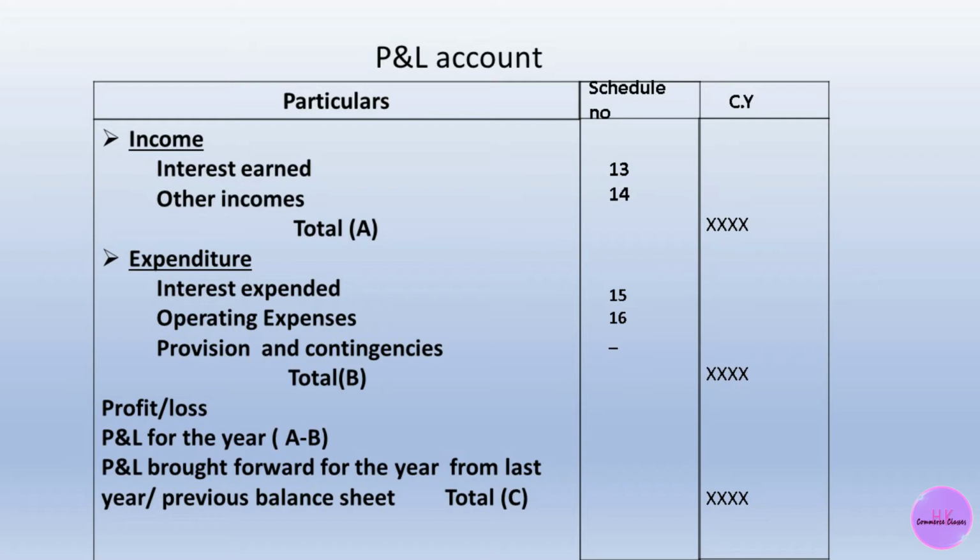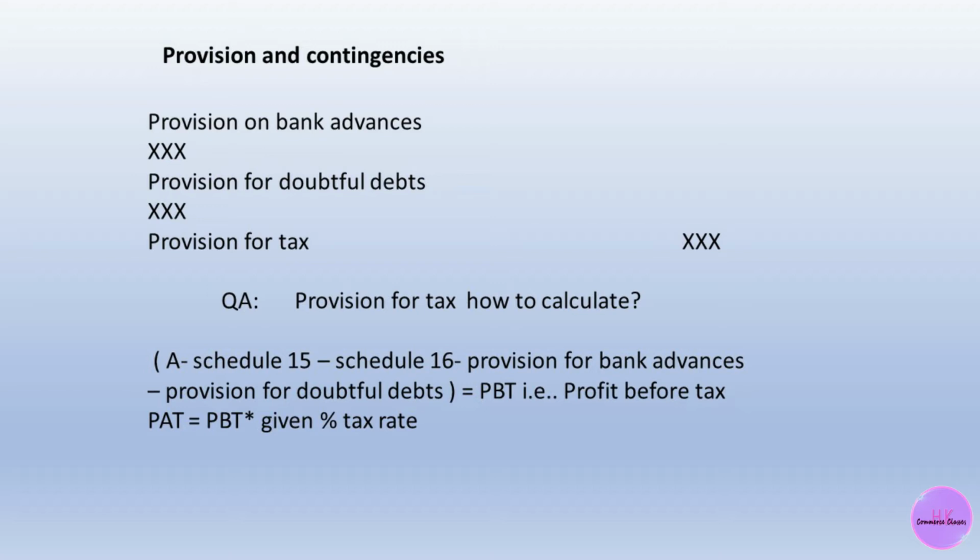Further, you will calculate profit and loss. The total profit or loss for the year is found by subtracting B from A. Then you write it in the current year amount. The next item is the P&L brought forward from last year's balance sheet. That will be total C. This will be given to you, and you only have to write it in the current year section. So we have done the P&L account under the heading expenditure.